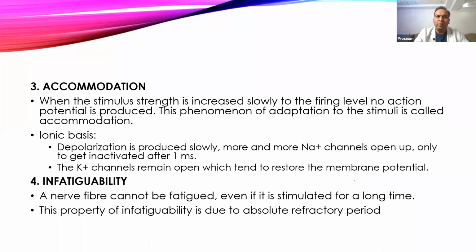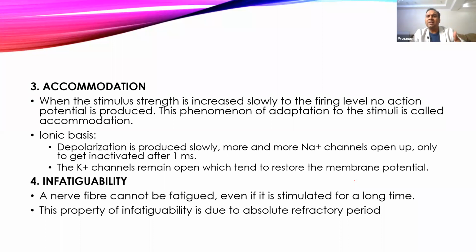Now next is accommodation. It is when we keep on stimulating any membrane with a stimulus continuously, and it doesn't reach the firing level, and no action potential is produced. So first we'll give a subthreshold stimulus, and slowly increase it.